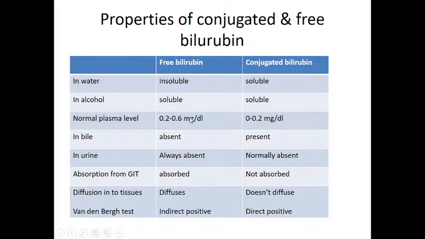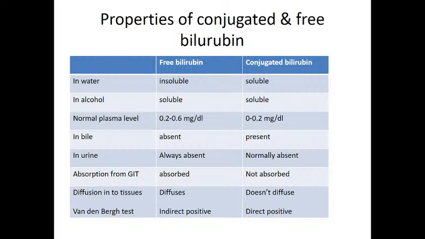And unconjugated bilirubin is absent in the bile. Why is it absent in the bile? By the time it is in the liver, what happened? If the liver functions normally, the unconjugated bilirubin gets conjugated, so there is no unconjugated bilirubin in the bile. But bile contains which type of bilirubin? Conjugated bilirubin. And free bilirubin is completely absent in the urine.